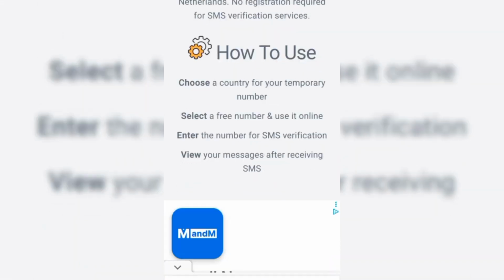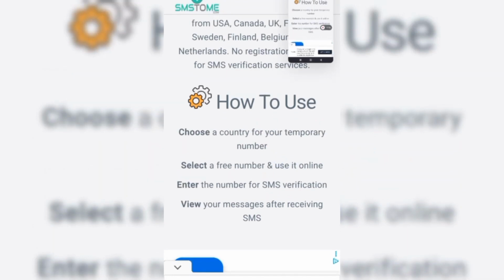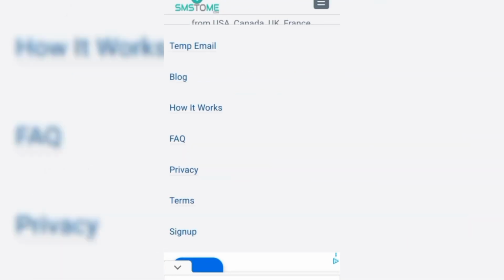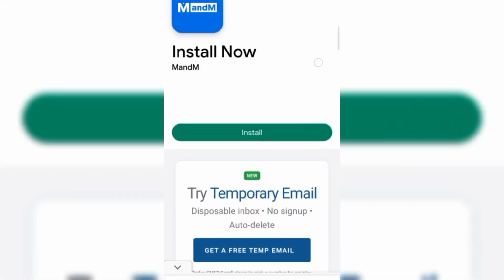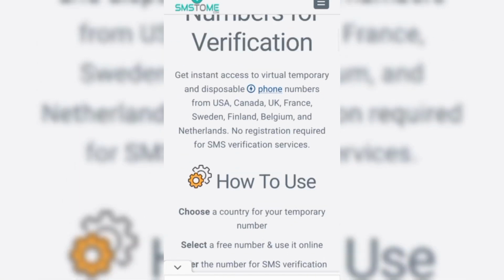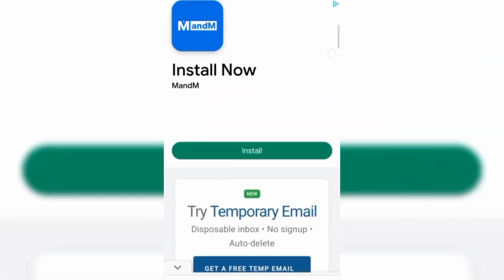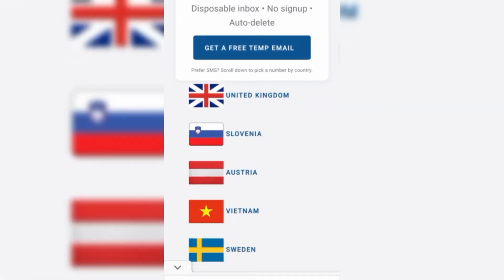Choose a country for your temporary numbers. Select a free number and use it online. Enter the number for SMS verification. View your messages after receiving SMS. Is that simple? So what next? First of all, let's try and see now, because this is going to be giving us a UK number. We must sign up. They are not going to allow us access to this number without signing up.